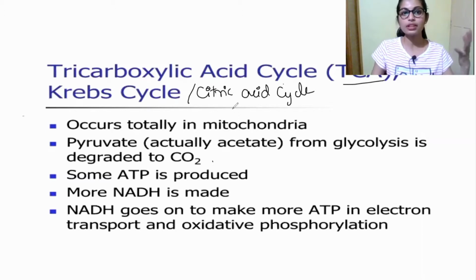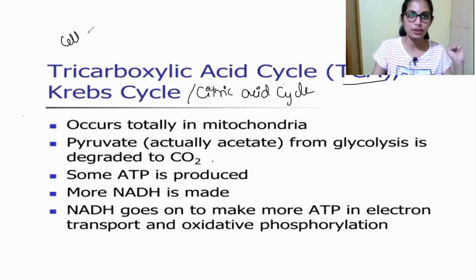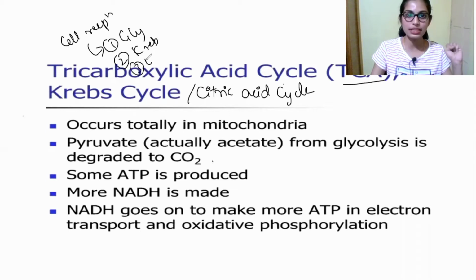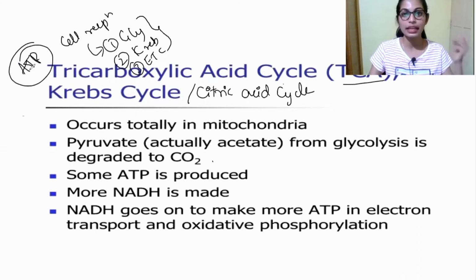So when does this cycle take place, and what is the basic information about this cycle? When it comes to cellular respiration, three steps have to take place. The first step is glycolysis, the second step is Krebs cycle, and the third step is ETC. These three steps have to take place to produce ATP, that is energy. ATP is an energy currency.